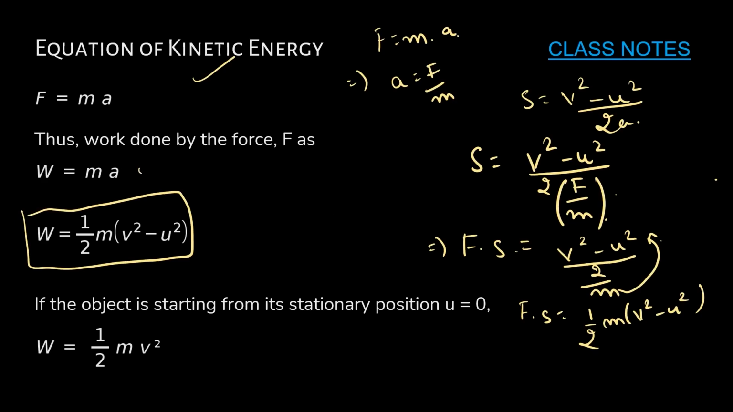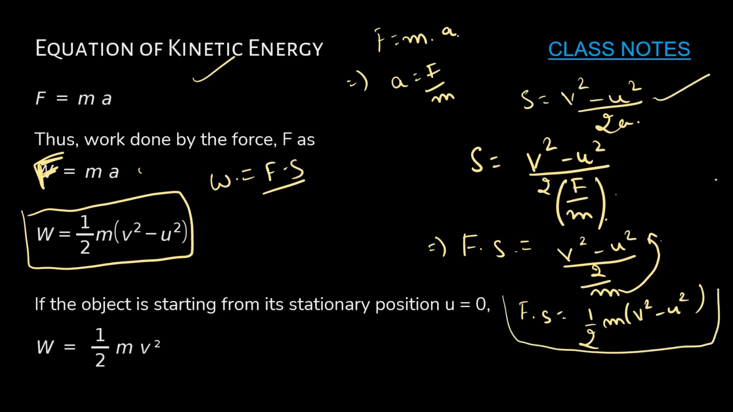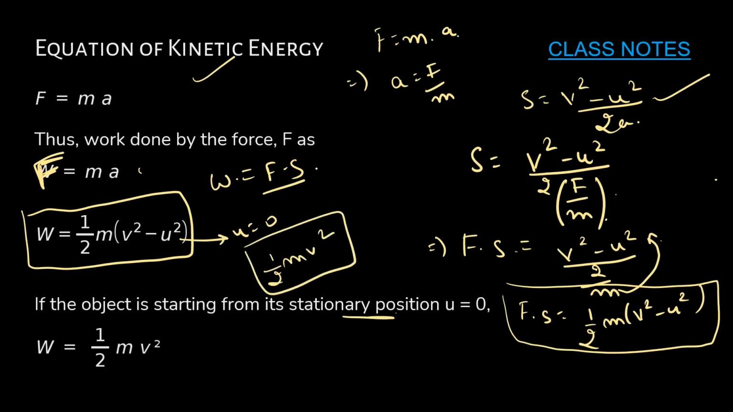We know force is equal to mass into acceleration. So work done is equal to force into displacement, and s is equal to v square minus u square by 2a. This is how we derive that work done is equal to half into m into v square minus u square. If the object is starting from its stationary position, so if u is equal to 0 in this formula, then this will be half m into v square minus 0 square, which is nothing but half m v square. So this will be your kinetic energy.